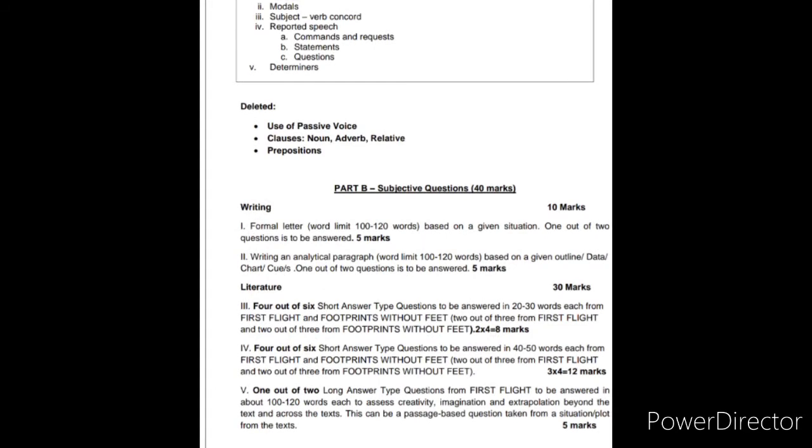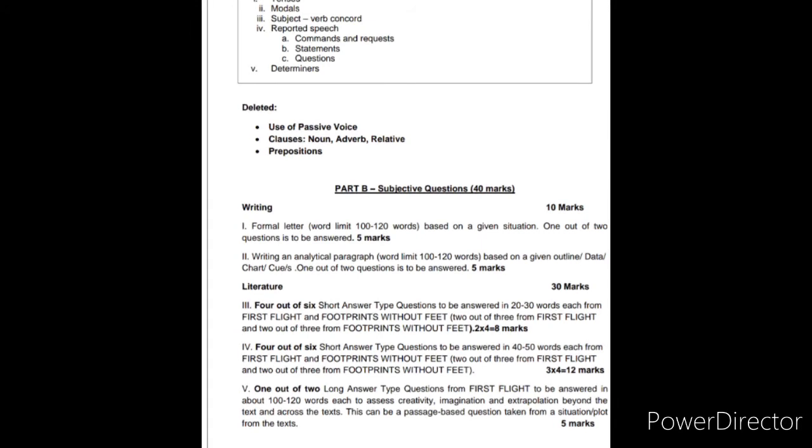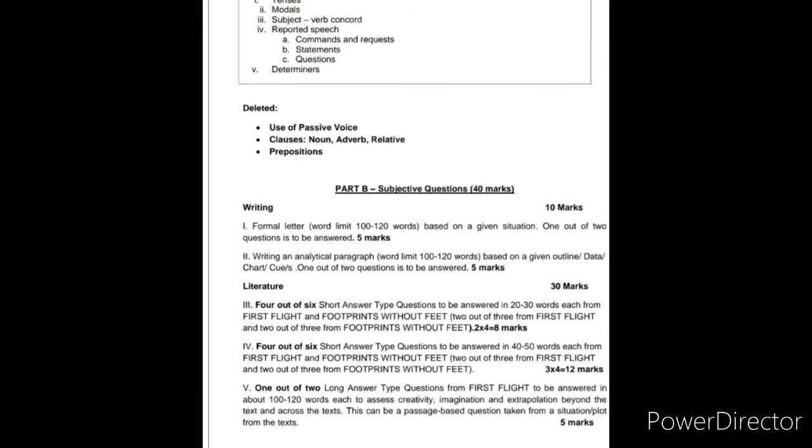Your MCQs will be asked based on tenses, modals, subject verb concord, reported speech, commands and requests, statements, questions and determiners. Now your deleted portion this time will be use of passive voice, clauses and prepositions. No MCQs will be asked from these topics. You have to prepare only the first part of the grammar portion that I have discussed. Okay.